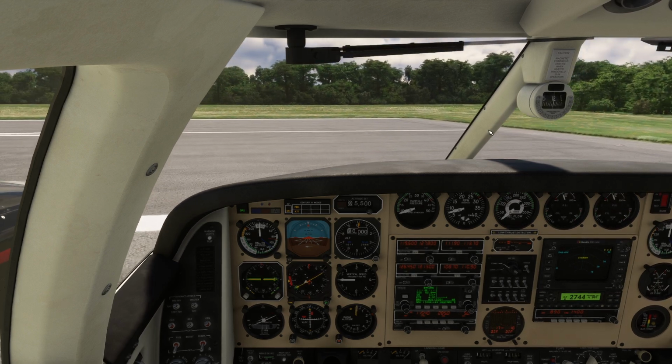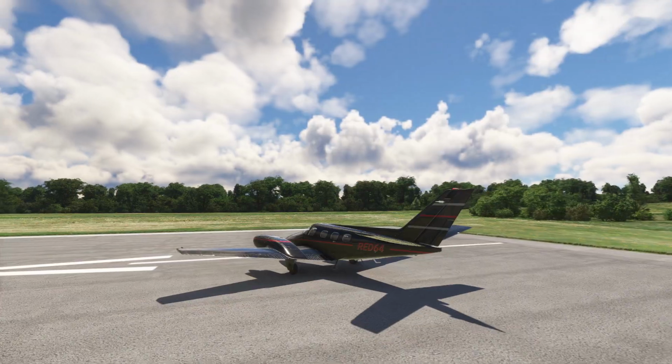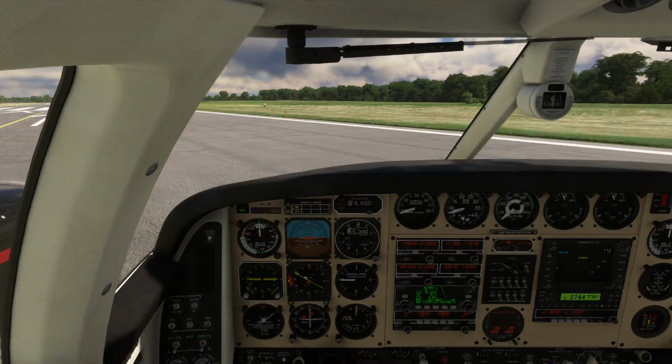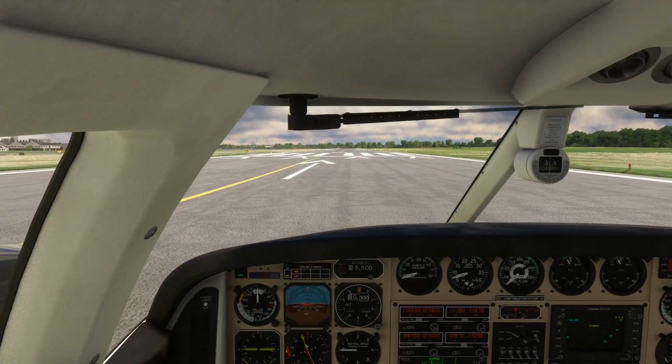So I'll go ahead and sneak onto the runway here. Everything's good. Cowl flaps are open. Temperatures are in the green. I shut the air conditioning off, which is a little miserable, but we'll deal with it, of course. All right, looking forward. Lights, camera, action. Let's go.